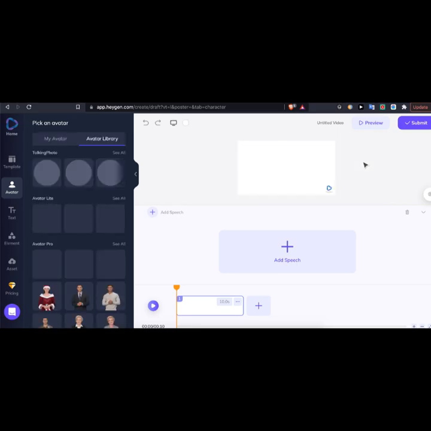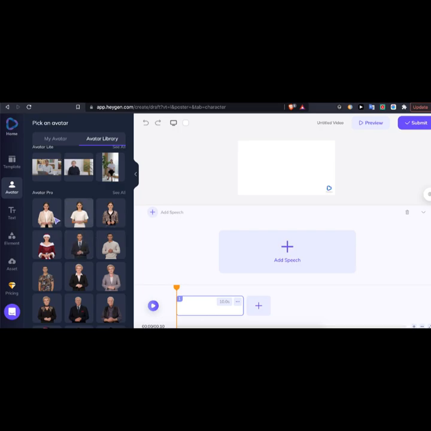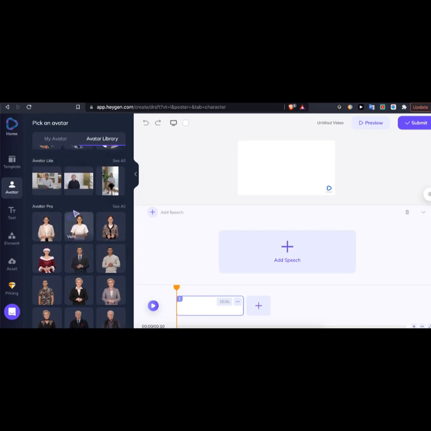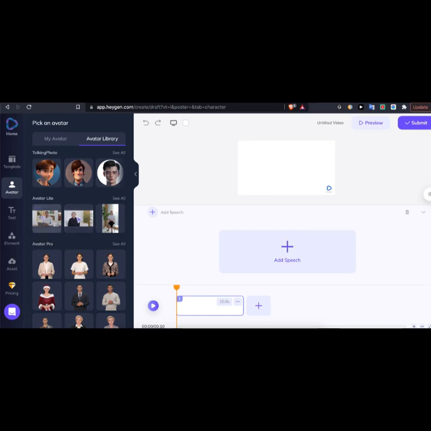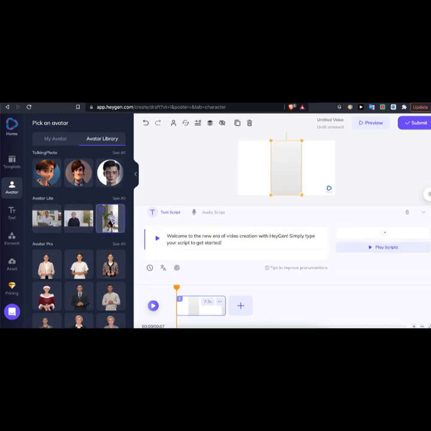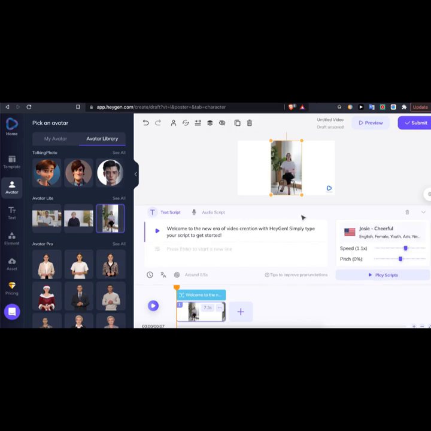Pretty straightforward stuff. Okay, so you can basically go ahead and pick an avatar of your choice. There's some avatars that are quite hyper realistic, some avatars that are not that hyper realistic, but we can just pick one here. Let's say we go with this one. Okay, this is Josie, the name of the avatar.